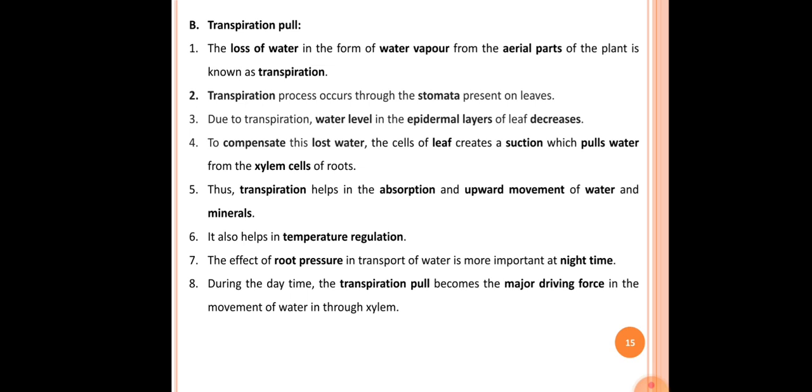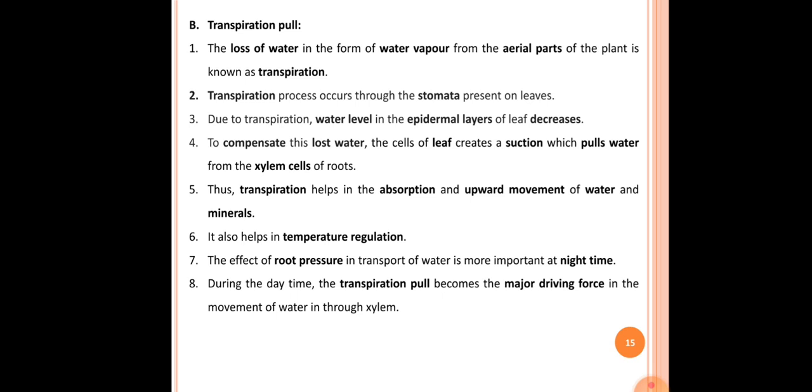So we have already covered this transpiration definition in previous classes, that the loss of water in the form of water vapor from the aerial parts of the plant, that is stomatal openings or different parts of the aerial part of the plants, is called transpiration. The second point here is, the transpiration process occurs through the stomata present on the leaves. Okay, so the transpiration process occurs through the stomata present on the leaves. Actually, this point we have already covered in the nutrition type of life process. In the nutrition of plants, we have covered the transpiration process there.